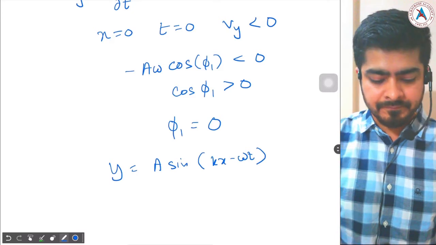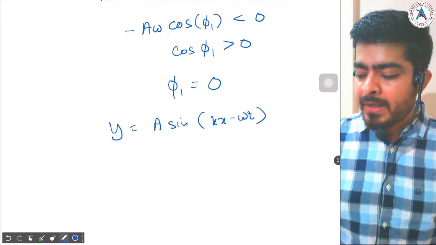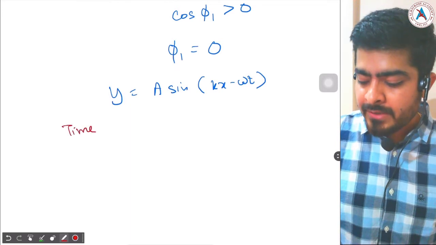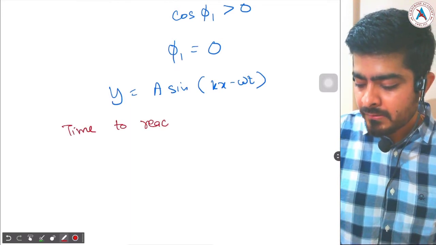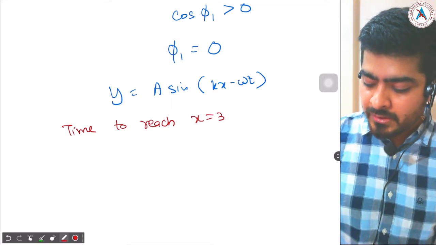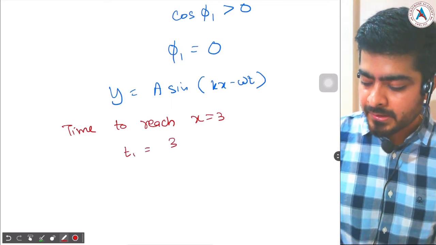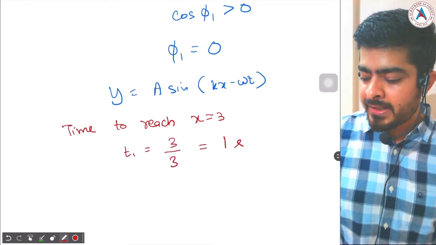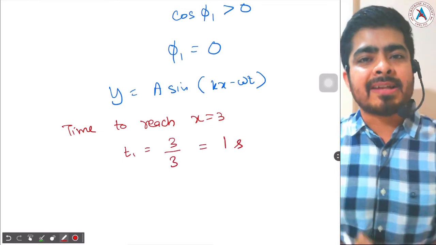All right. Now we find the time taken by the wave to reach the particle at x equal to 3. So time taken to reach x equal to 3 is how much? The distance traveled is 3 meters divided by the wave velocity of 3 meters per second. So it takes 1 second to reach x equal to 3.